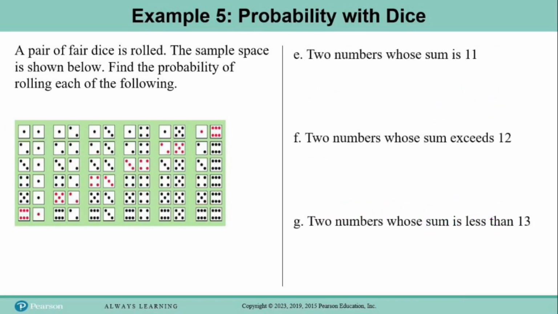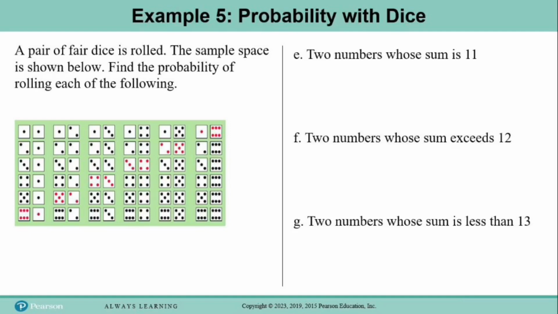And let's keep going with example 5 here. So this is part E. It says find the probability of rolling 2 numbers whose sum is 11. Well, now we've done a couple where we had to find a particular sum. So if you would like to pause the video and try this on your own, that's a great idea. Okay, now let's do it together.